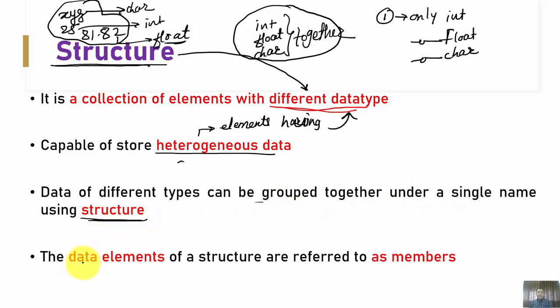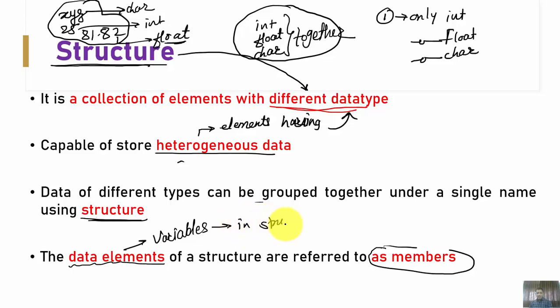The data elements present in a structure are termed members. Data elements are the variables that we declare in the structure, and these are called members. Suppose in a structure I declare int x; I say x is a member of the structure. Suppose inside a structure I declare float per; then per is a member of the structure. This is the way things work in a structure.